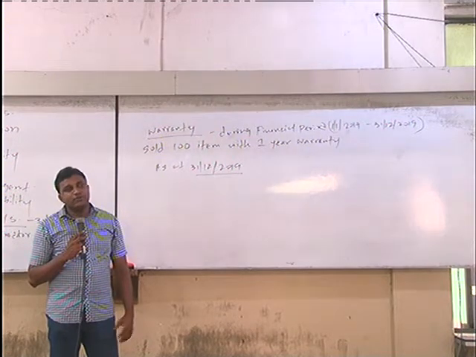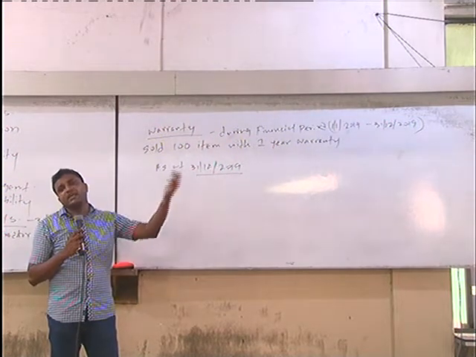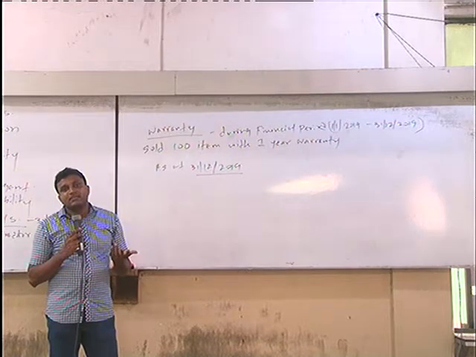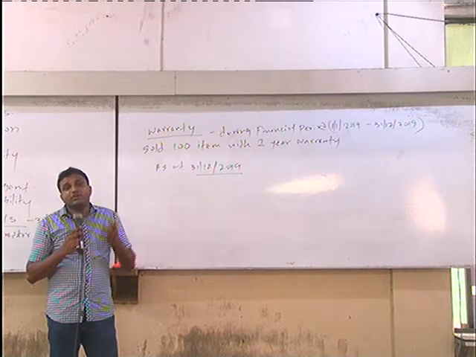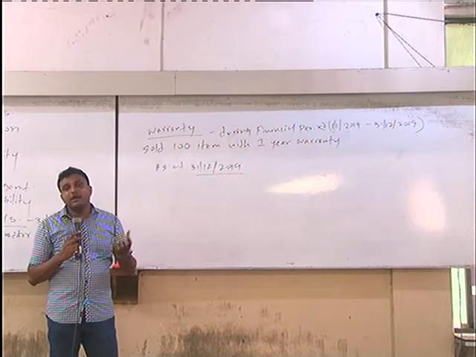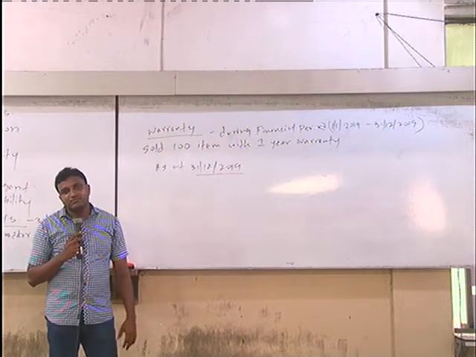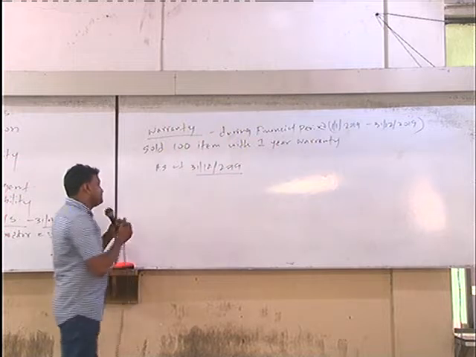Even though you sold 100 items, we don't know out of those 100 items how many will come with repairs, subject to warranty. If it comes, I have to incur the cost, free of charge. It is a real cost for me. But we don't know what the amount is, or when it will come. Time is not sure. But there is an obligation. That is the nature of warranty. Come to the gratuity.